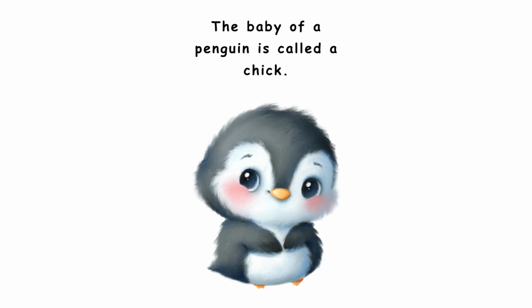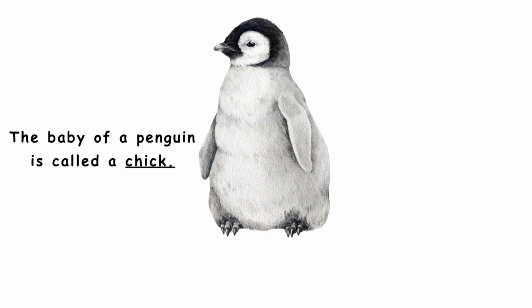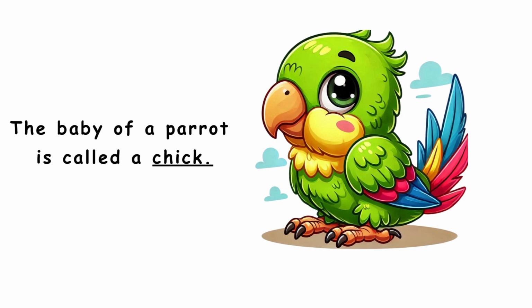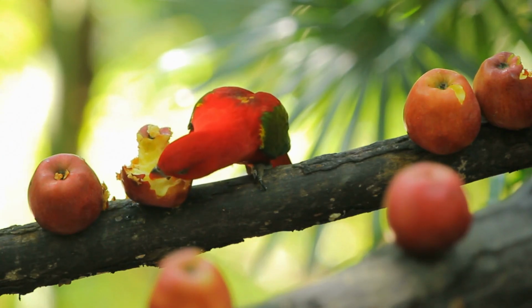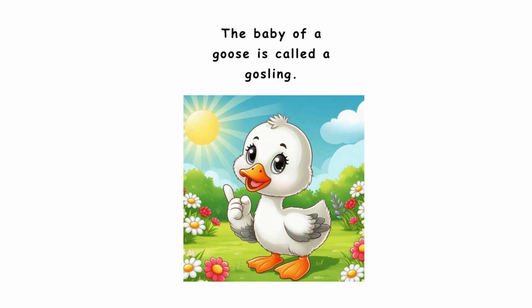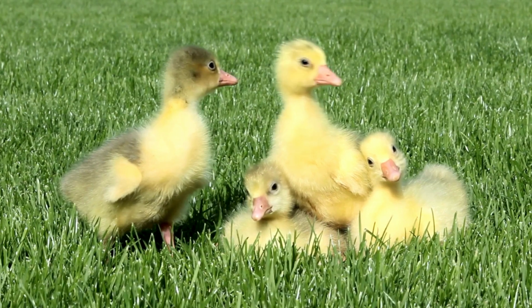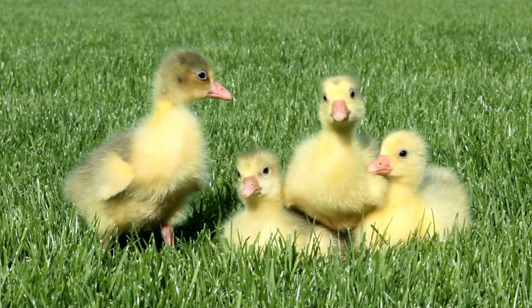The baby of a penguin is called a chick. The baby of a parrot is called a chick. The baby of a goose is called a gosling.